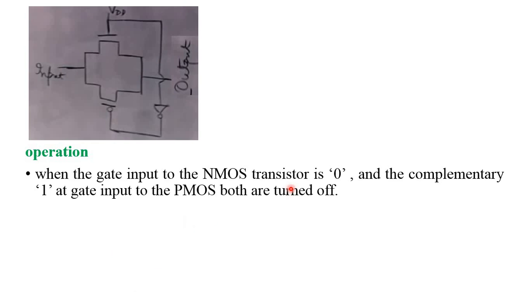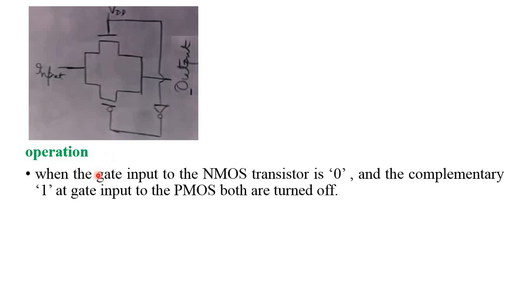But when the gate input of NMOS is 0, it is in the off state. 0 means automatically its complement is 1, so if we apply 1 to the gate of the PMOS transistor, it is also off. Both are in the off state, so the output is 0.